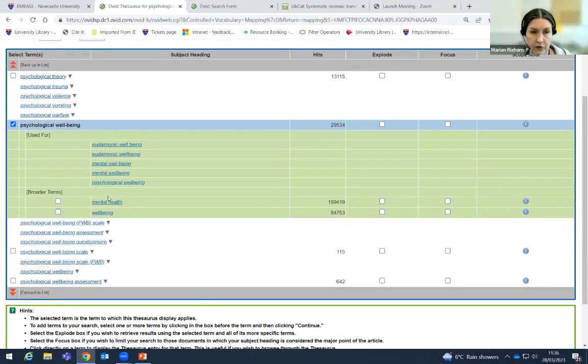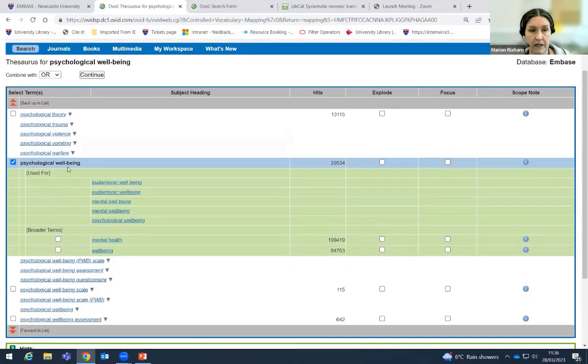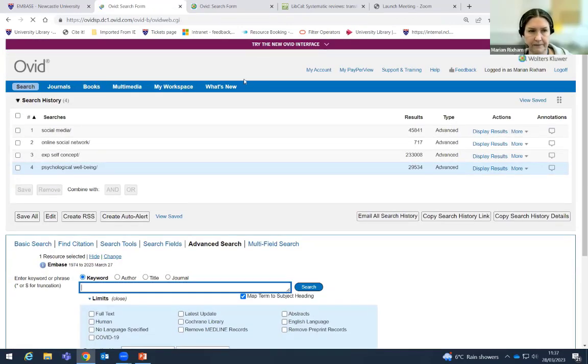So there are broader terms. Now, in this case, there is a broader term of mental health, which I probably would use in my search anyway, but it might be that I just want to go with the psychological well-being. So it's worth looking at the structure, looking how the headings are placed to see what would be useful. And again, we've got some used for terms that might be useful, something that we would have to, maybe in this case, find out what it meant, because I'm not sure what that means, but being familiar with the subject, you might be. So we could do that search as well.